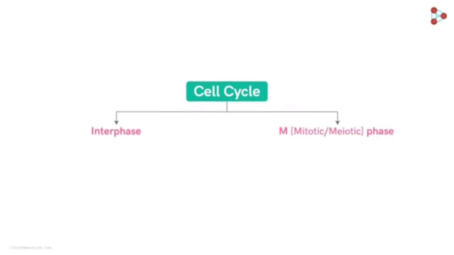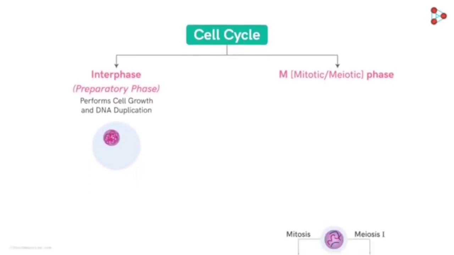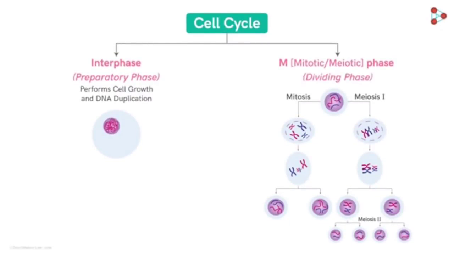We have seen in the previous video that a cell cycle has two major phases. Do you remember the names of the two phases? That's right, interphase and M phase. We have seen that the interphase lasts longer in duration compared to the M phase. The major reason is that the interphase deals with preparation for the actual division, which occurs in the M phase. Now, in this video, let's have a look at both these phases in detail. Since these phases are quite complex, we divide them into substages to understand them better.